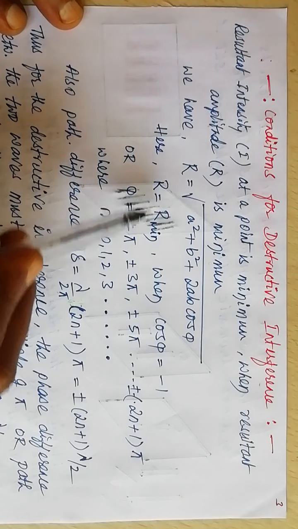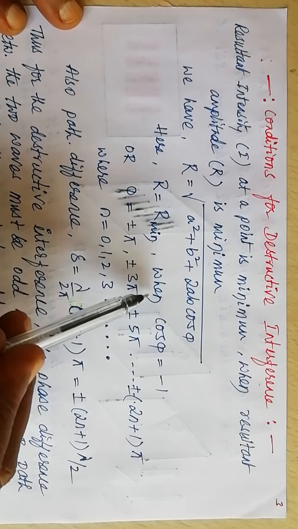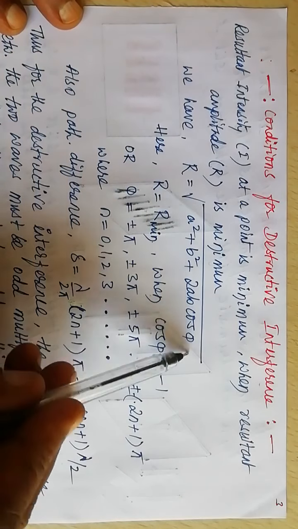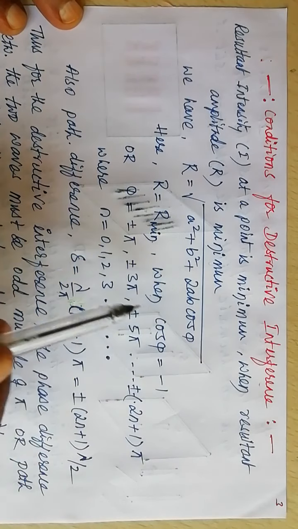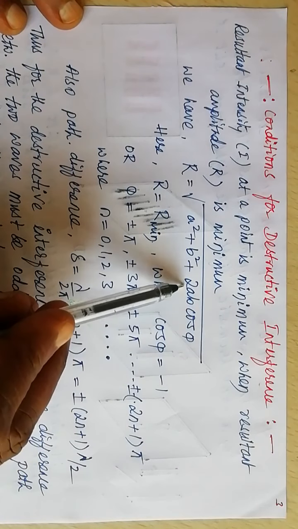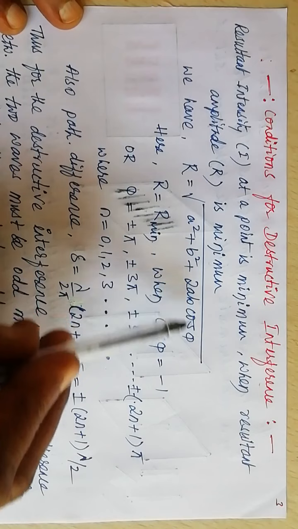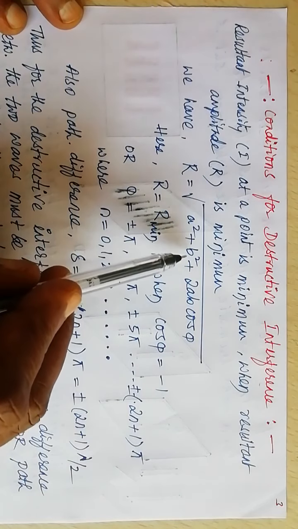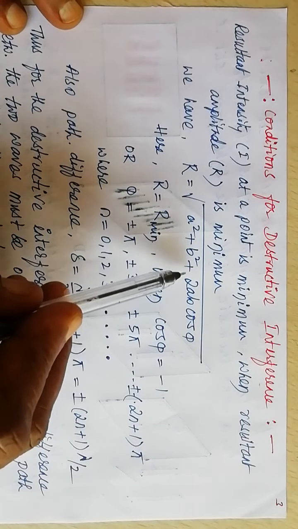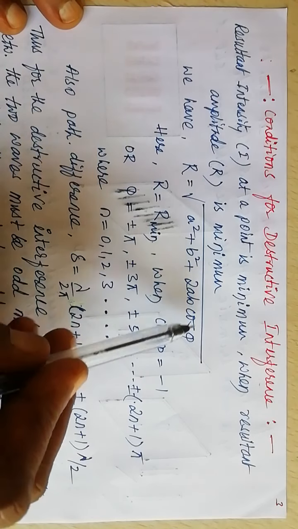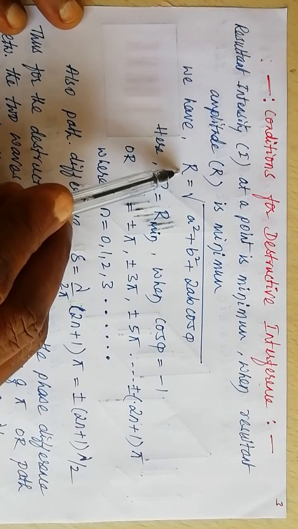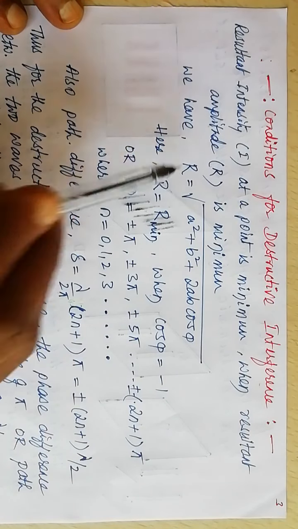Here R is minimum when cos phi is minus 1. Minus 1 into 2AB is minus 2AB. A squared plus B squared, if you subtract 2AB, then R will take the minimum value.